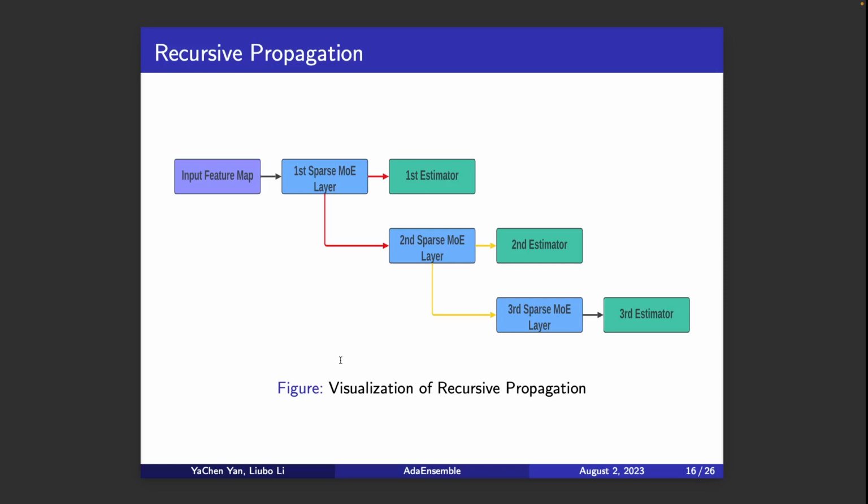So here's the visualization of the recursive propagation. You can see that at each depth, we decide whether to directly compute the final predictions or to further forward propagate the embedding to build deeper feature interactions. So you can see if we branch out from a shallower layer, then the deeper layers will not be activated at all, which is very efficient.